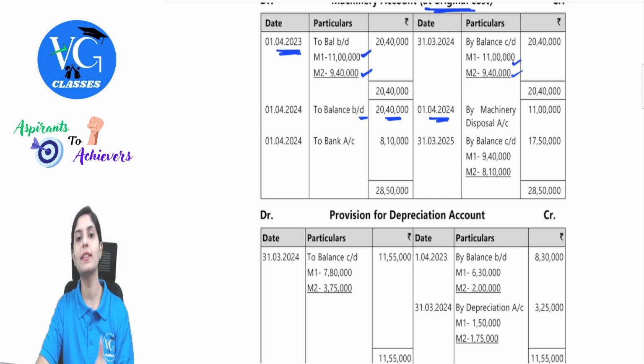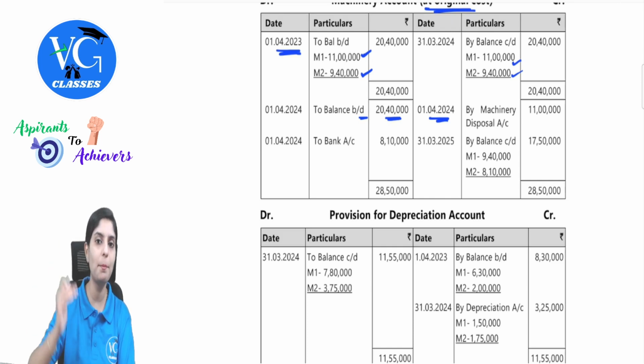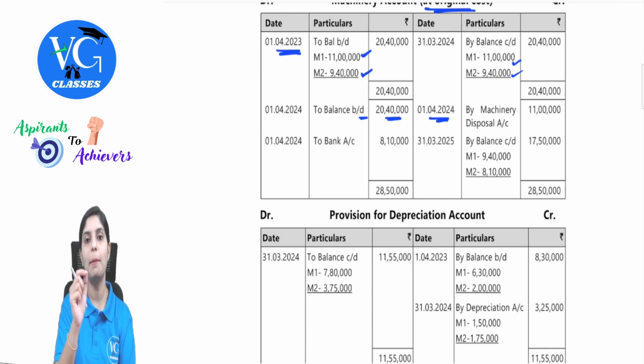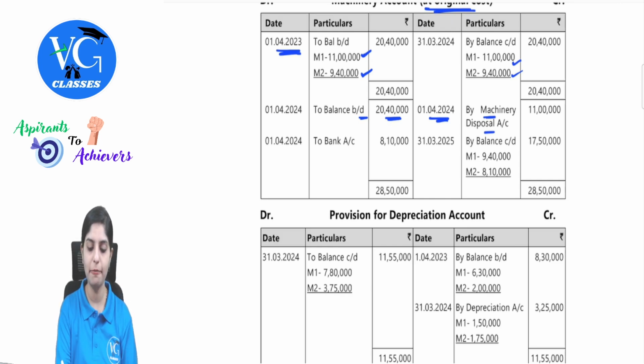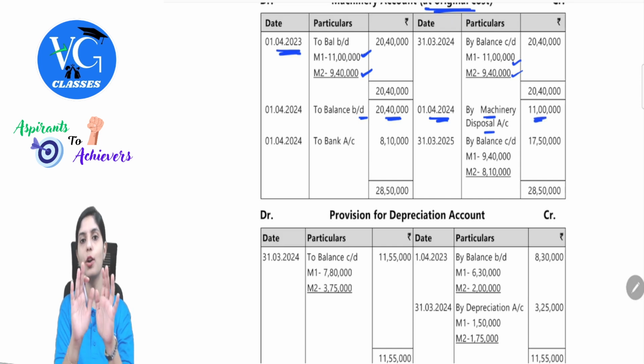They are also asking us to prepare a separate account called machinery disposal. So every sale entry will impact that particular account. So this amount will be transferred to a separate account called machinery disposal account. So the entry will be machinery disposal account debit to machinery at the original cost itself, machine number 1 at 11 lakh. I hope till here all of you have understood.